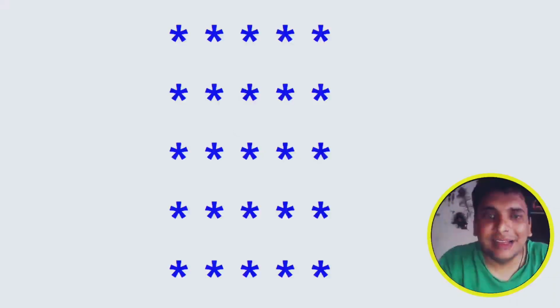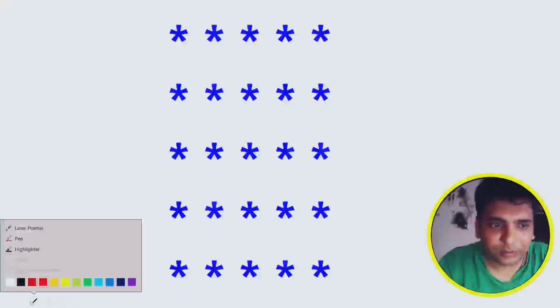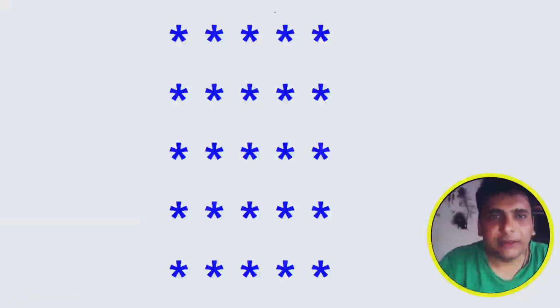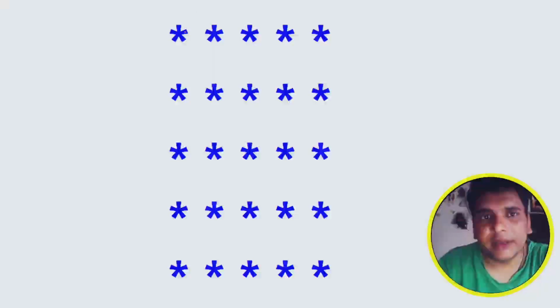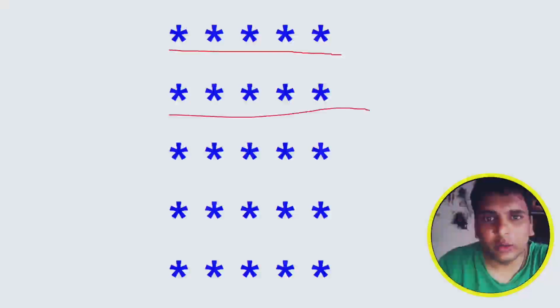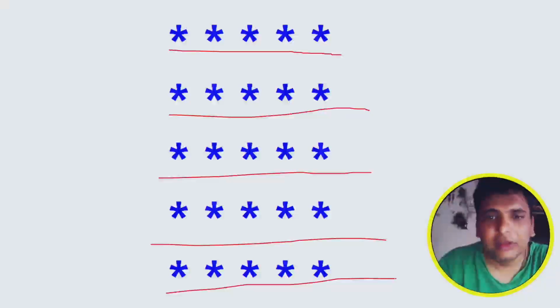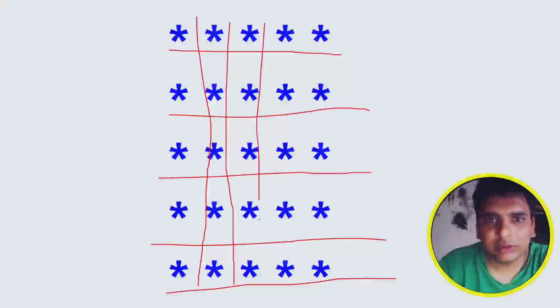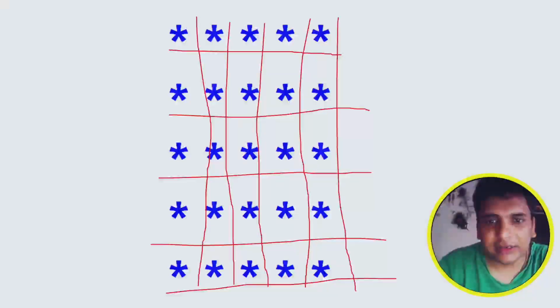Now in this, can you guys tell me how many rows are there and how many columns? So here I'm using this pen. See here, this is one row, second row, third row, fourth row, and a fifth row. So how many rows? Five rows are there. And columns, this is one column, second column, third, fourth, and then fifth. So total I can say it is five rows and five columns.